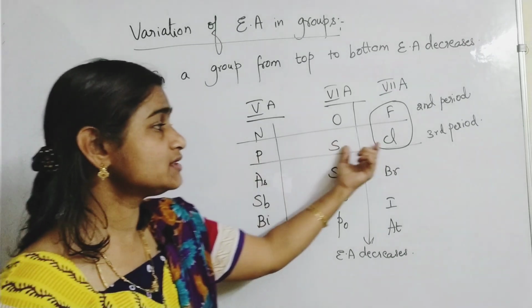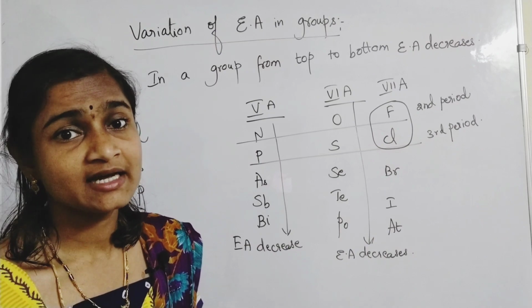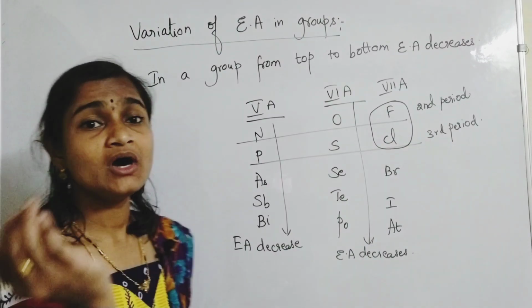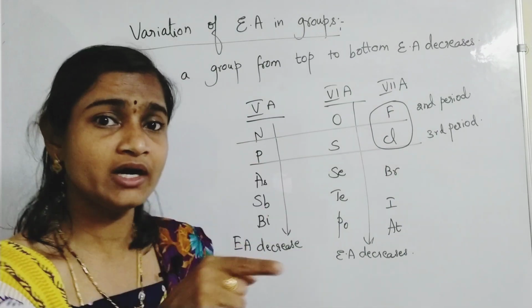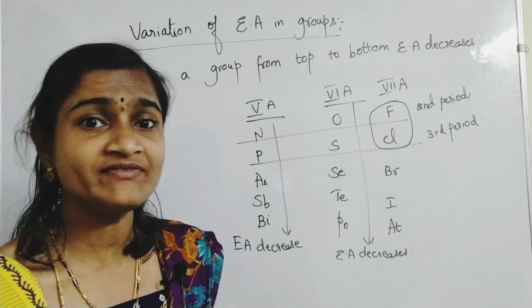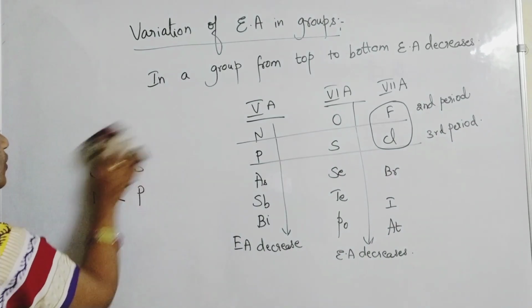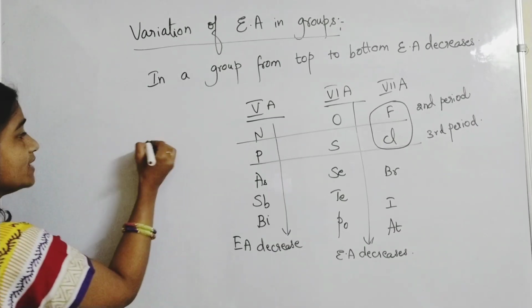See, if you go for third period elements, the third orbit is also filled, isn't it? Third orbit is also filled. And you are adding an electron, which means that the added electron will go to the third orbit only. The third orbit itself is the last orbit. Now the added electron will go to the third orbit only. Listen carefully to what I am saying.